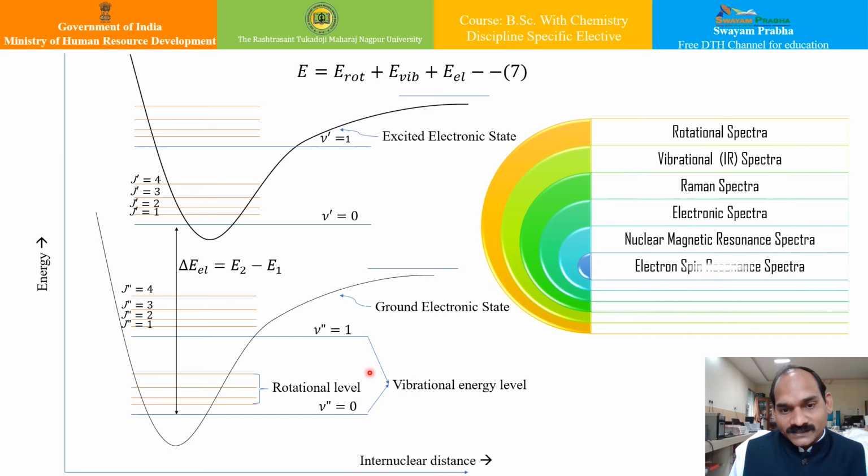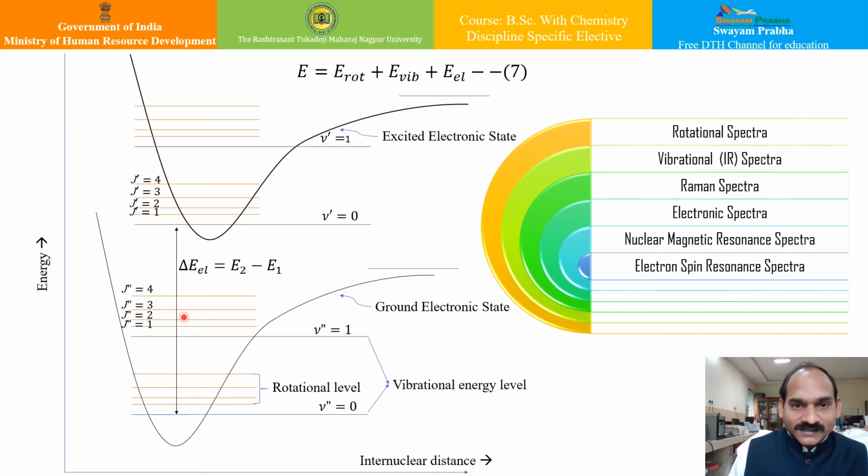Rotational lines are associated with the rotations of molecules about an axis, whereas the vibrational lines are attributed to the oscillations of the nuclei of the molecule. And the electronic energy is associated with the molecule shifting from the ground state energy level, that is this, to the excited state, that is this.